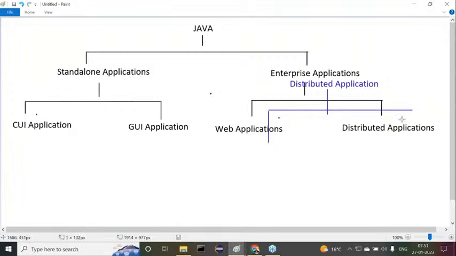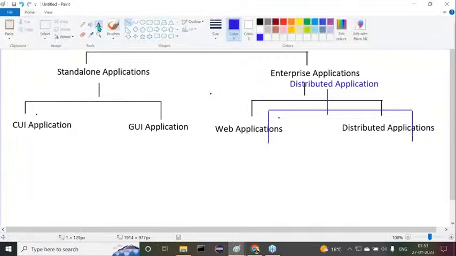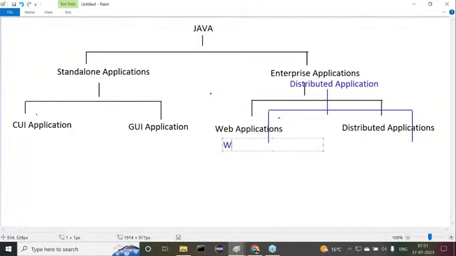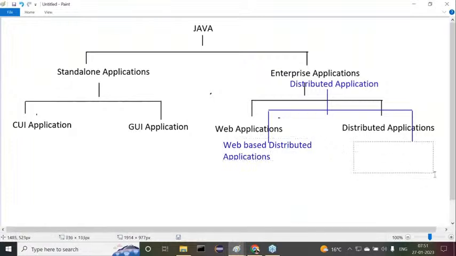Observe carefully. The first one is web-based distributed applications. And the second one is what?